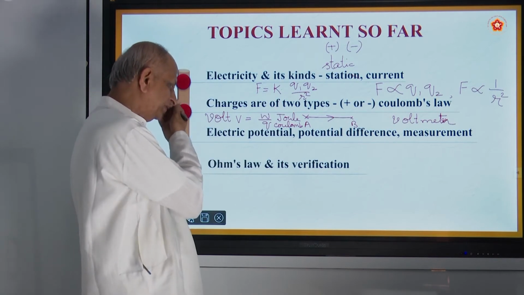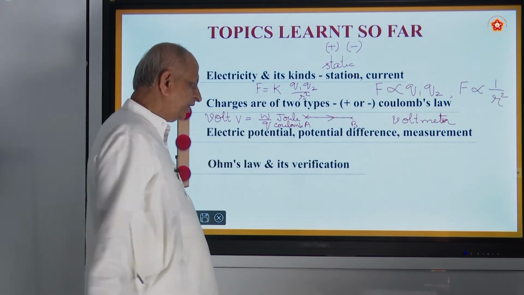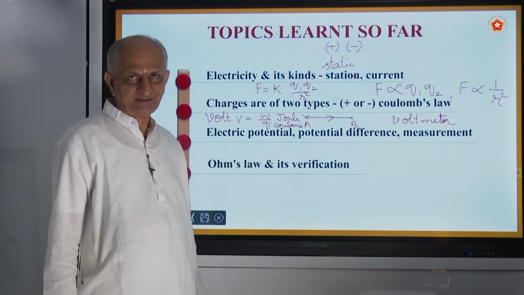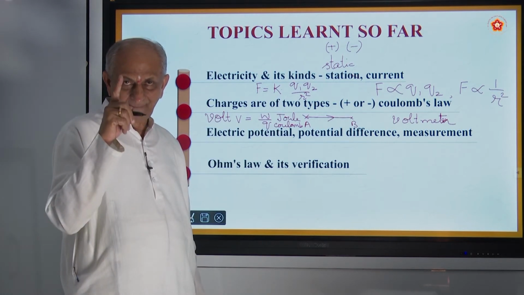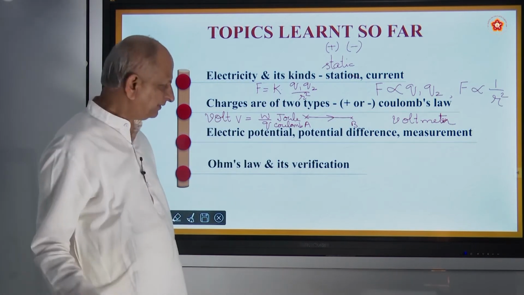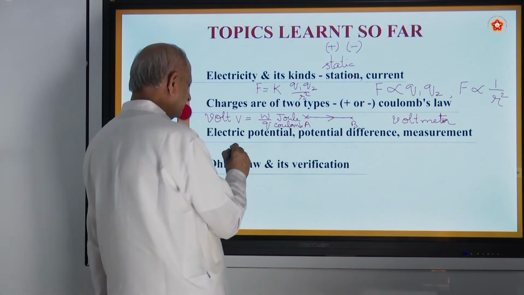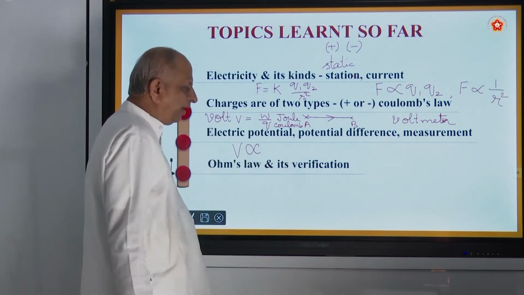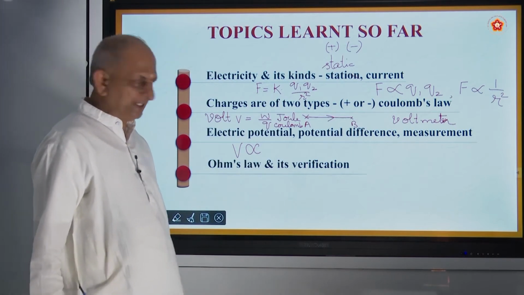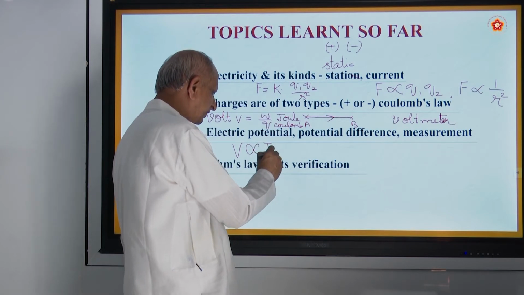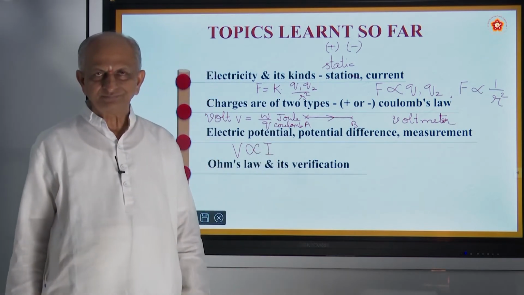Also very famous is what is called Ohm's law. What does Ohm's law state? At constant temperature, please learn it 5-10 times, you must repeat, right? At constant temperature, the potential difference between 2 points is directly proportional to the current flowing through the conductor. Can I repeat?